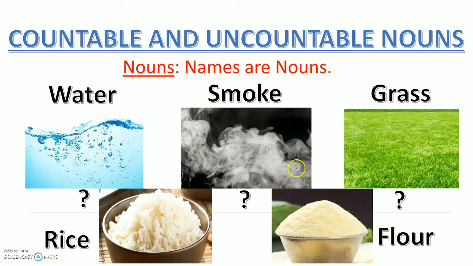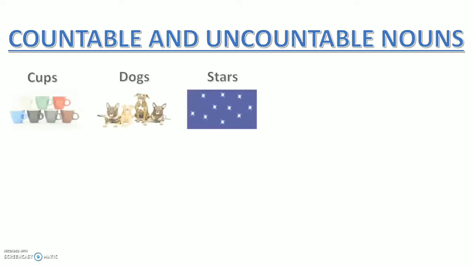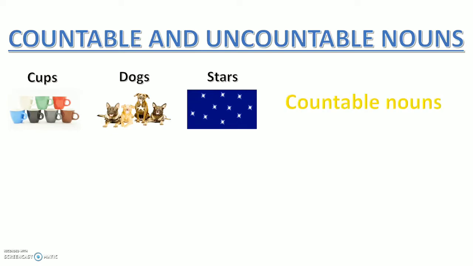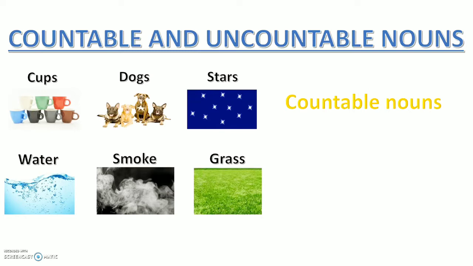So water, smoke, grass, rice, and flour are difficult to count because they are either not in parts or they are too small to count, right? Like grass, rice, and flour are too small to count, right? So from this, what can we conclude? What conclusion do we come to, children? That cups, dogs, stars, they are countable nouns because we can count them. And water, smoke, grass, and we also saw rice and flour, they are uncountable nouns because we cannot count them.